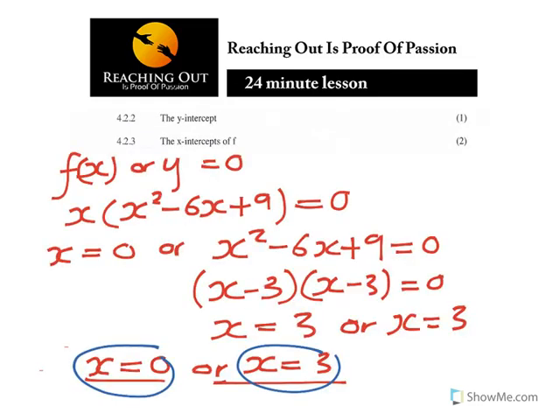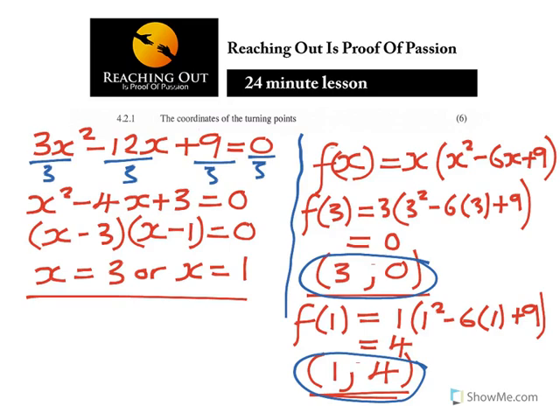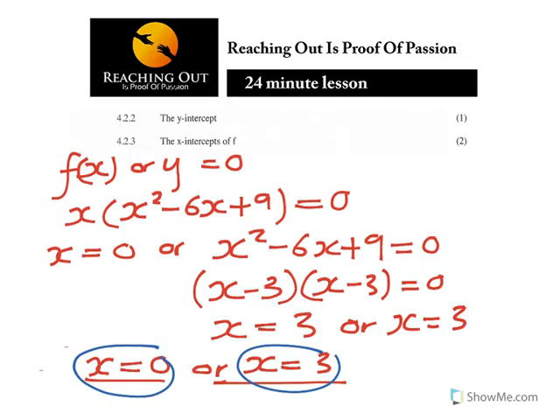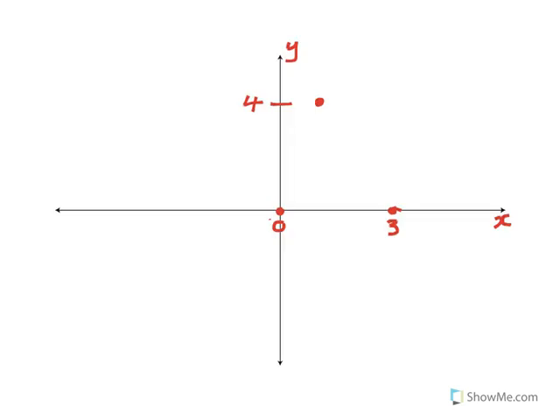If you go back to the previous one, the turning point there was (1, 4) and (3, 0). So you take that as (1, 4) here, and (3, 0), because it's also a turning point.